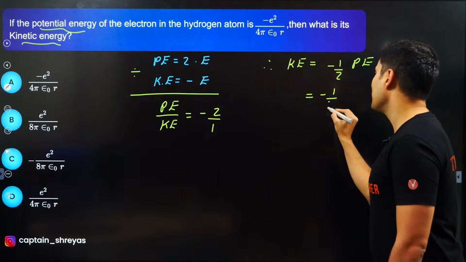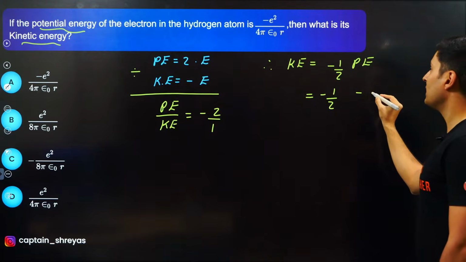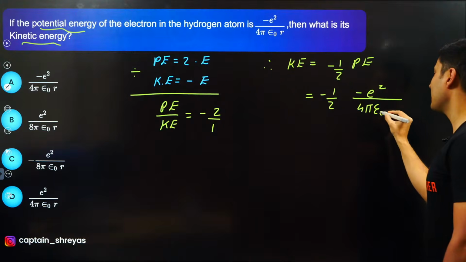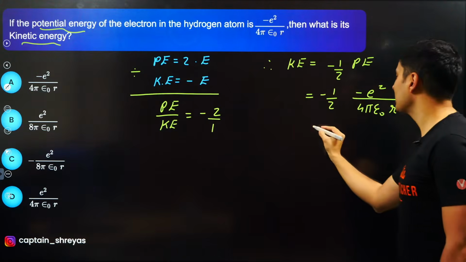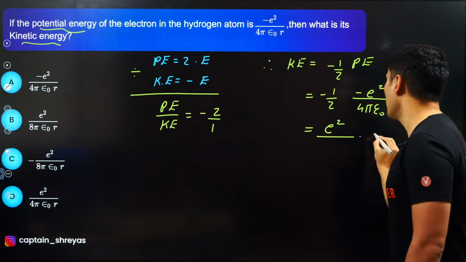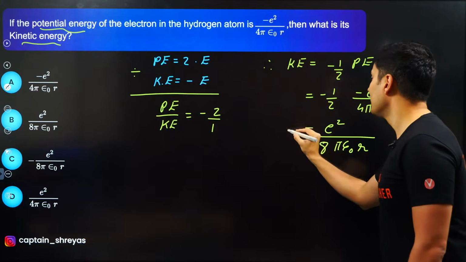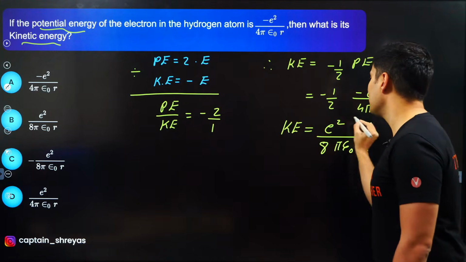Now it is clearly mentioned what the potential energy is. It is minus e square by 4 pi epsilon naught r. Minus minus becomes plus, it will become e square, 4 2s are 8, 8 pi epsilon naught r. That is your kinetic energy.